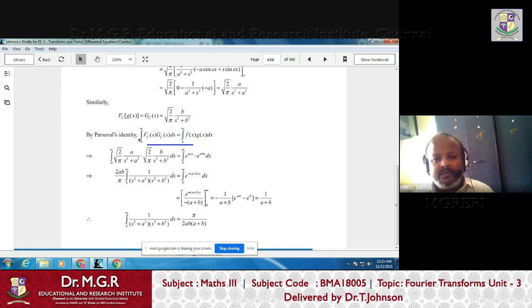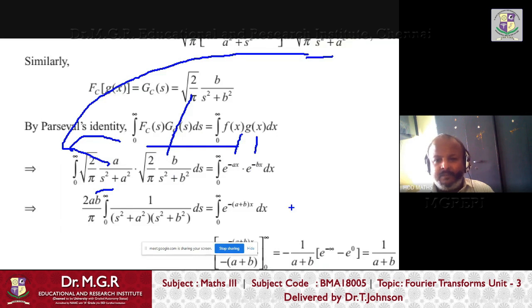So now what you have to do is simply substitute, keeping 0 to infinity as it is. What is the Fourier cosine transform of f of x? Just now we found it is root of 2 by pi into a by s square plus a square, and you substitute that here. Similarly, g of s: just now we found g of s is root of 2 by pi into b by s square plus b square. And then f of x into g of x. f of x is e power minus ax, g of x is e power minus bx.